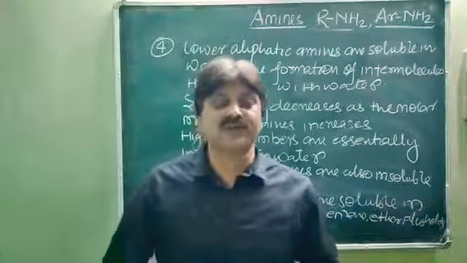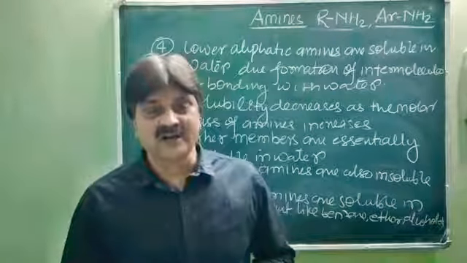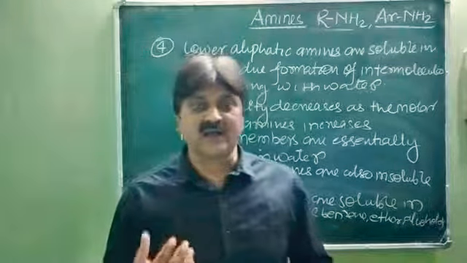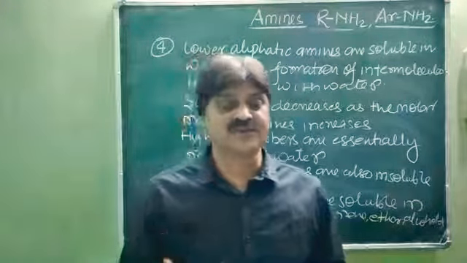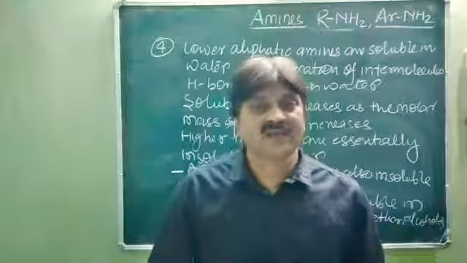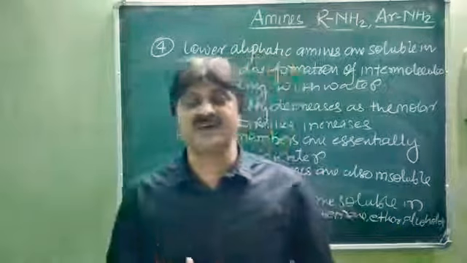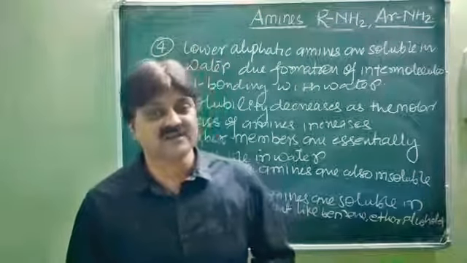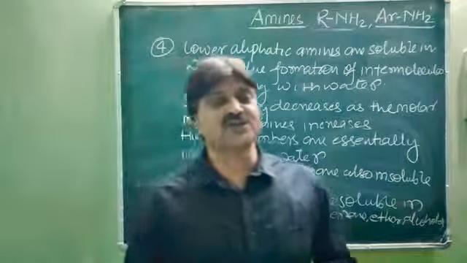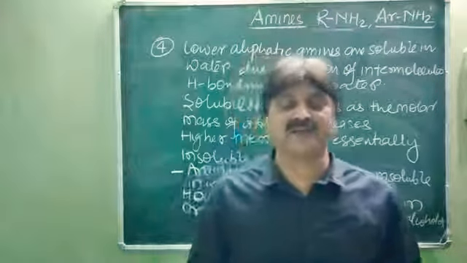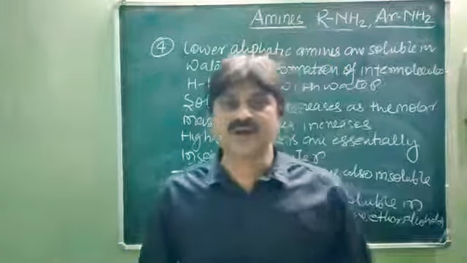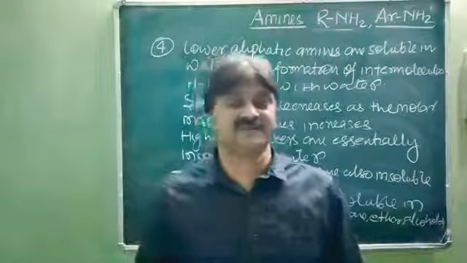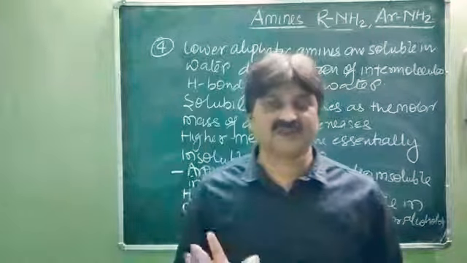Lower aromatic amines are liquid and the higher members are low volatile, or you can say low melting solids. Next, this is about coloration. Pure amines are almost colorless, but develop color when exposed to air for a long time due to oxidation by air, especially in case of aromatic amines. This is about the coloration.